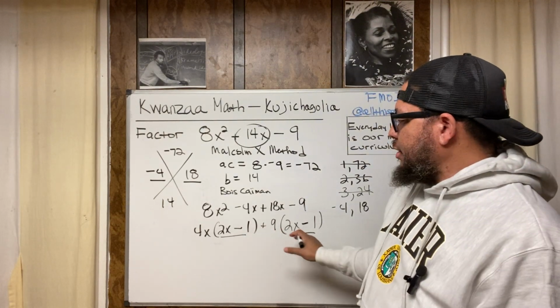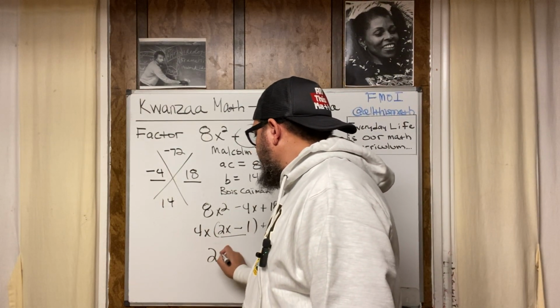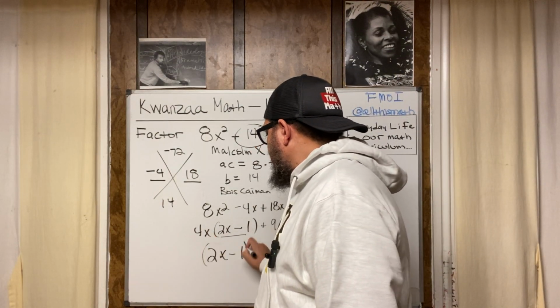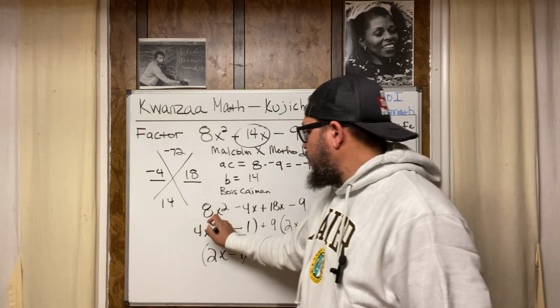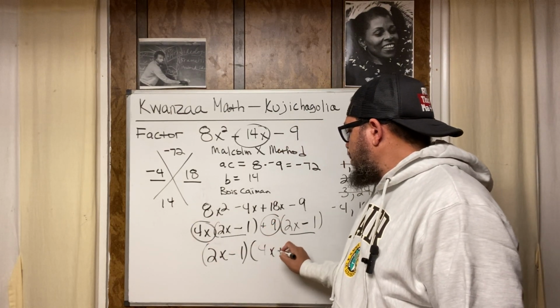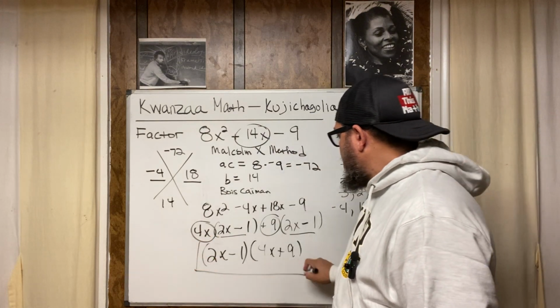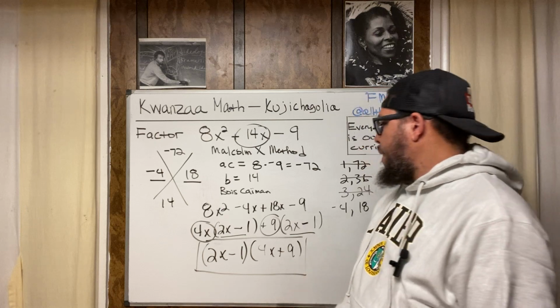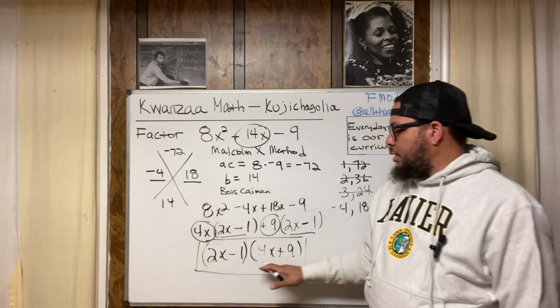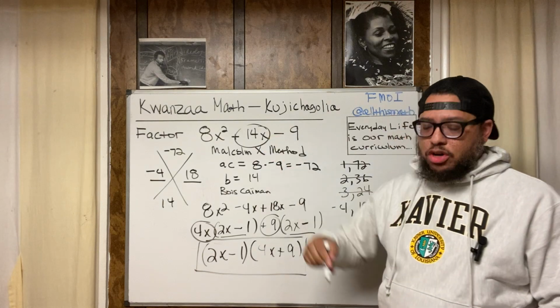So how do we rewrite this as a final answer? We take the common factor, in this case 2x minus 1, and then we put these two together. They become friends. 4x plus 9. This is the final answer. Quantity 2x minus 1 times the quantity 4x plus 9. This is self-determination.